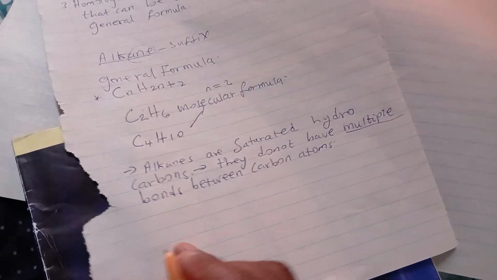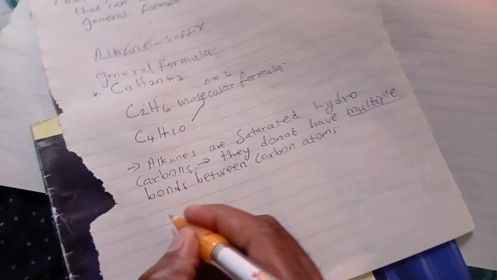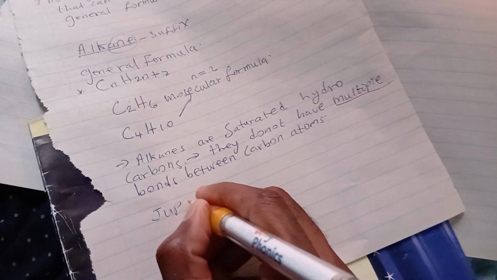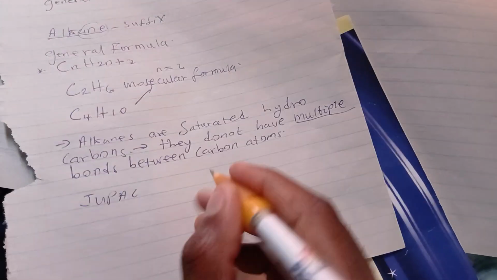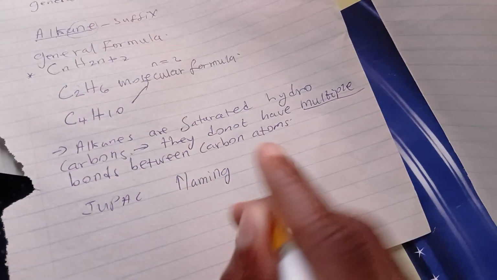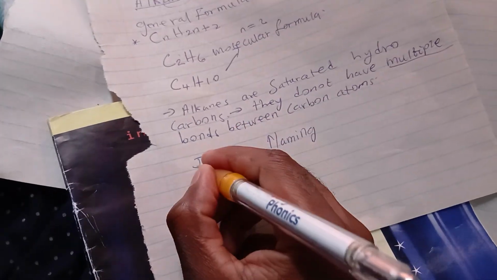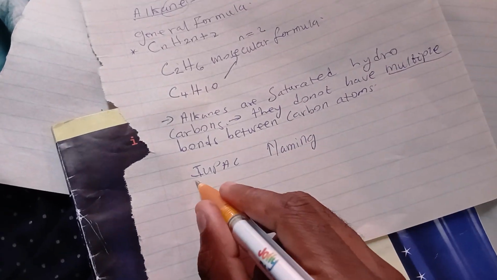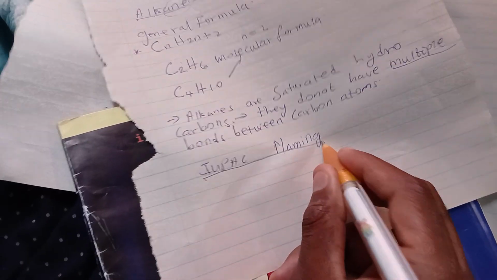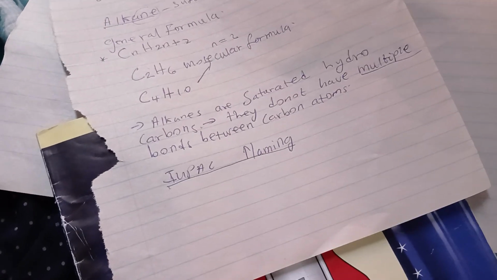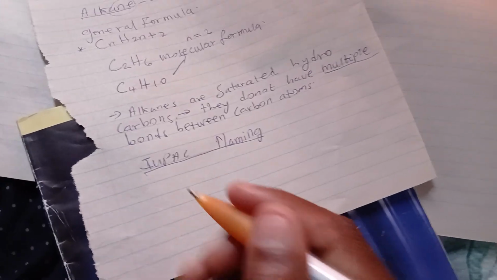So let me teach you how to write what we call IUPAC naming. Because this is the first lesson, I will first teach you, or maybe revise with you, this information from grade 11, remember, in agriculture.